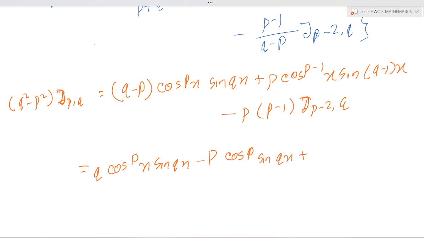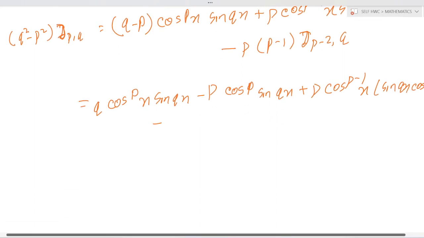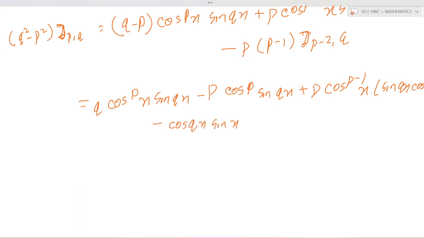Okay, plus p cos p minus 1 x into sin qx cos x minus cos qx sin x minus p minus 1 j p minus 2 q.